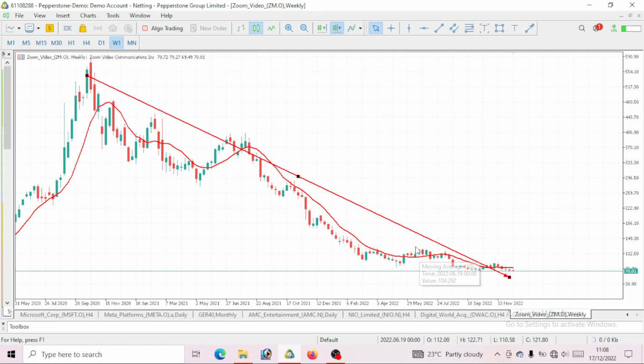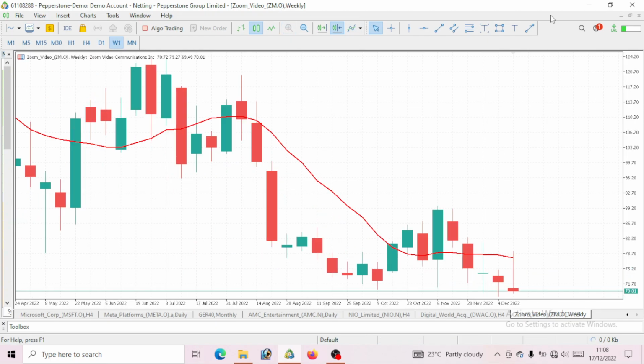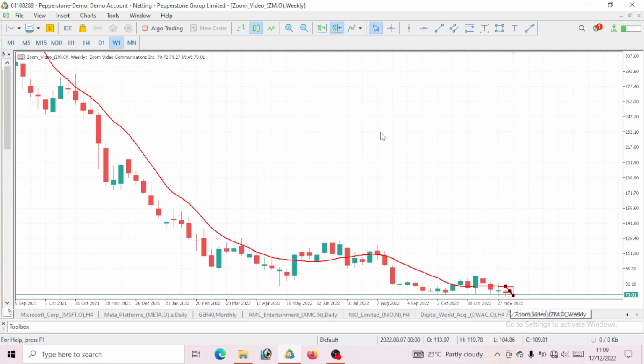You can see the trend. Clearly, this is a bearish move, and we are going down. We are seeing lower lows, lower highs, lower lows, lower highs. So expect more lower lows and lower highs to be made on this Zoom Video. We can also see this price trading below our moving average. So as long as it is trading below our moving average, we still see this as a bearish move.